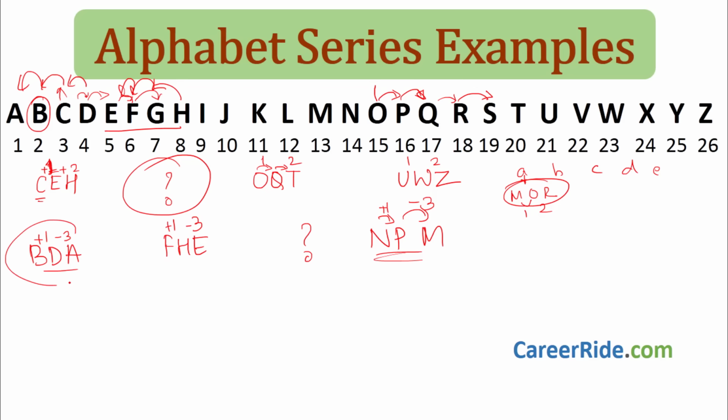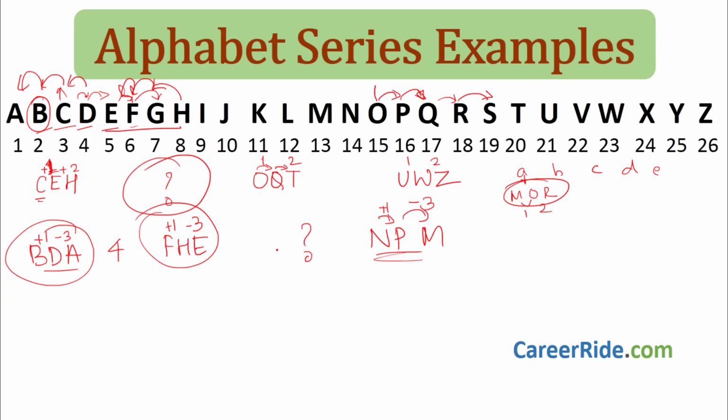There must be some relation between this group and this group. Let us find out what the relation is. There are 2 ways to think about it. What you can think is that after A they have given directly F, okay, A to F, what is the distance? 1, 2, 3, 4, okay, 4 is the distance between A and F, F is the 5th, distance is 4 and 5th is F, so distance is 4.